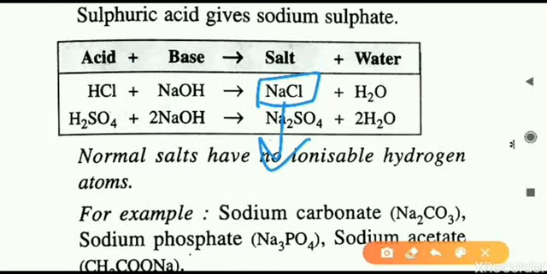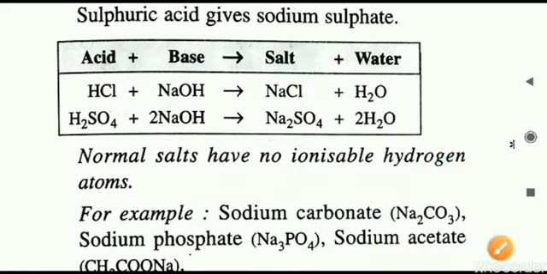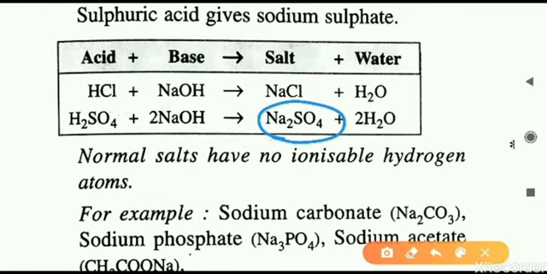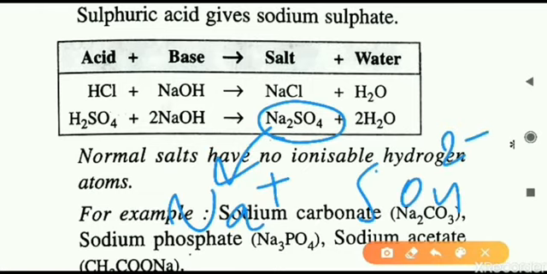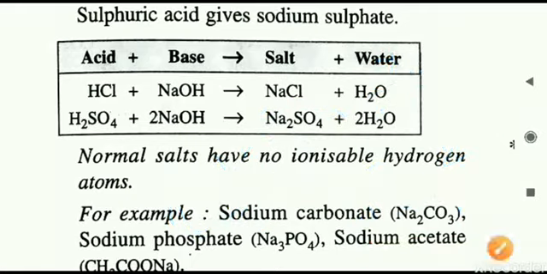If NaCl dissociates into two parts, it will give us Na plus and Cl minus. H plus ion is not coming; H plus is not a part of this salt. Similarly, in the next one also, Na2SO4 will dissociate and form Na plus and SO4 2 minus. Here also there is no ionizable hydrogen atom present, or we can say H plus is not present. That is the meaning of this line, telling us normal salts have no ionizable hydrogen atoms.